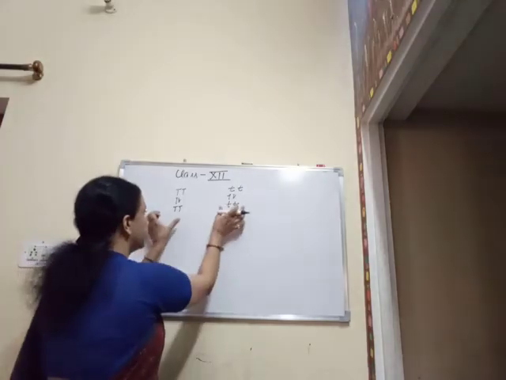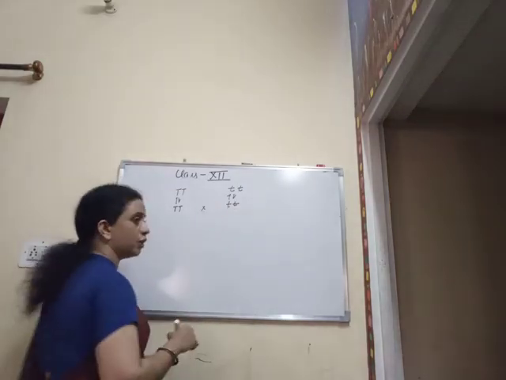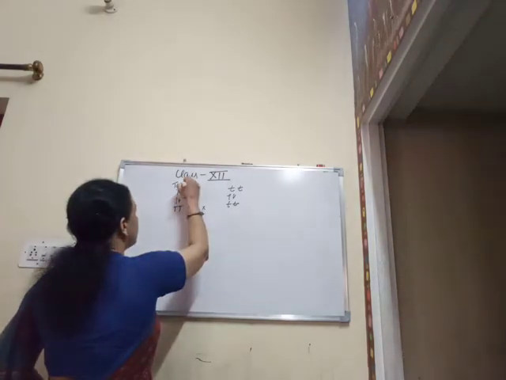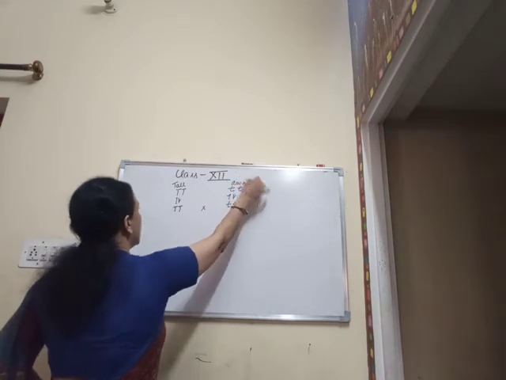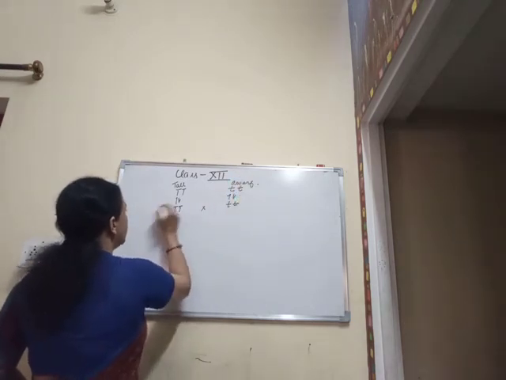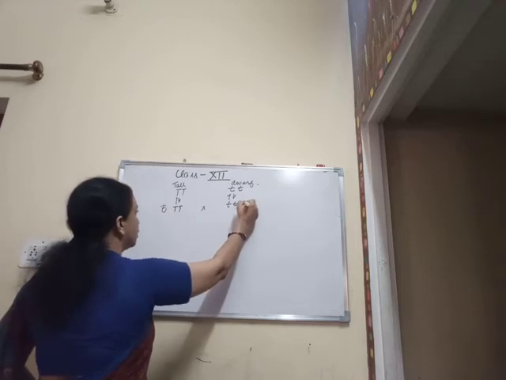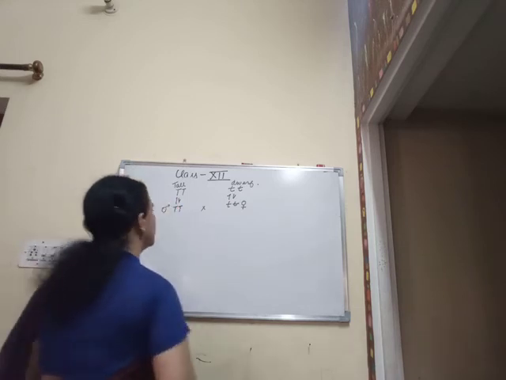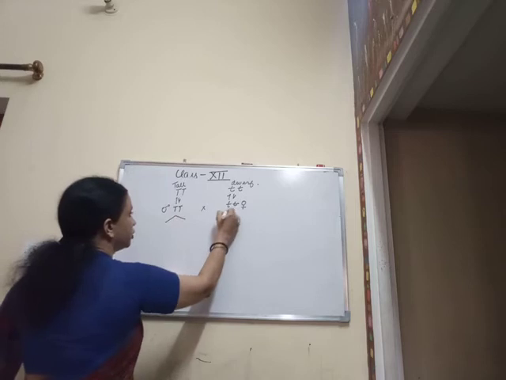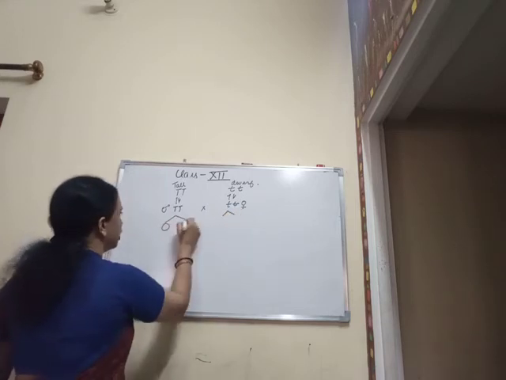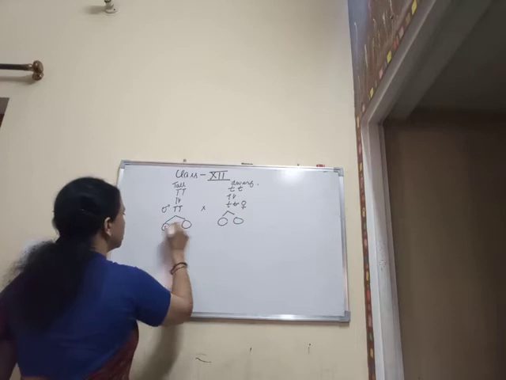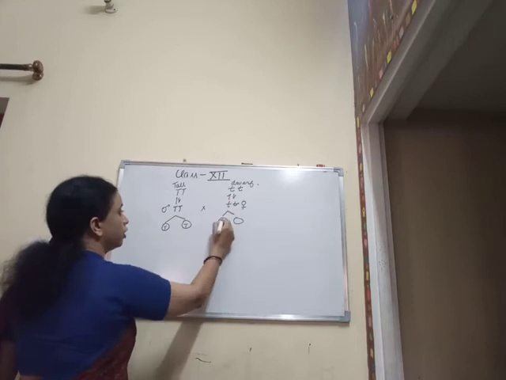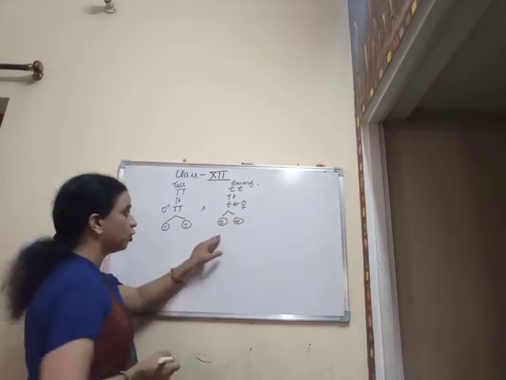So when these characters were set up and selfed for several generations, then he made a cross between them. This is for tallness, this is for dwarfness, and he selected them as parent plants. One is male, another is female. So first gametes are going to be formed. The gametes that were formed are like this. This is going to give two gametes, that is capital T, capital T. This is also going to give two gametes, that is small t and small t.